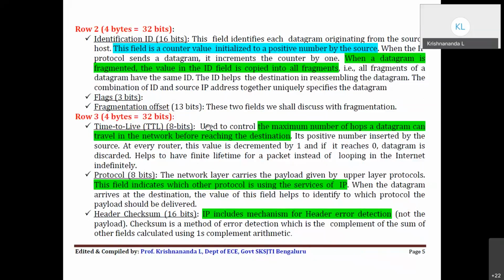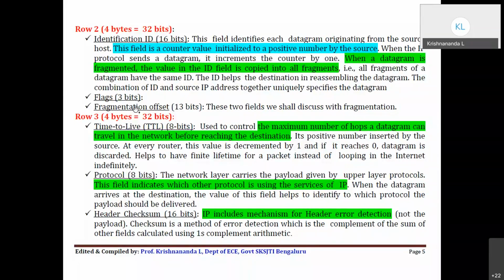Row 2 of the datagram has the first 16 bits as identification. This is the packet sequence number, just remember it like that. It identifies the packet from the source. Each time a packet is sent out, the source starts numbering from a random positive number initially, and every time a new datagram is sent, it increments by 1. If the packet is fragmented, that is, the packet size is too large to pass through a network and you break it into pieces called fragments, all fragments will have the same ID, because they all belong to the same packet.